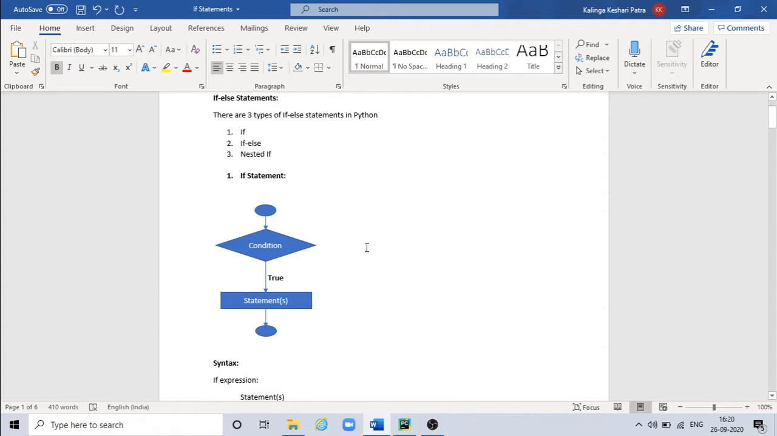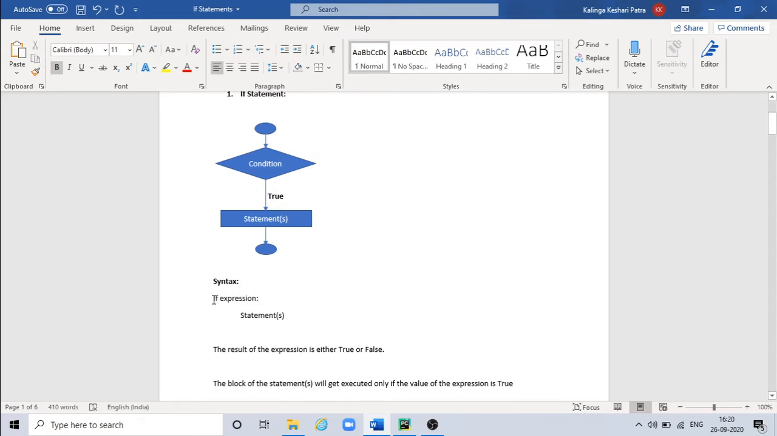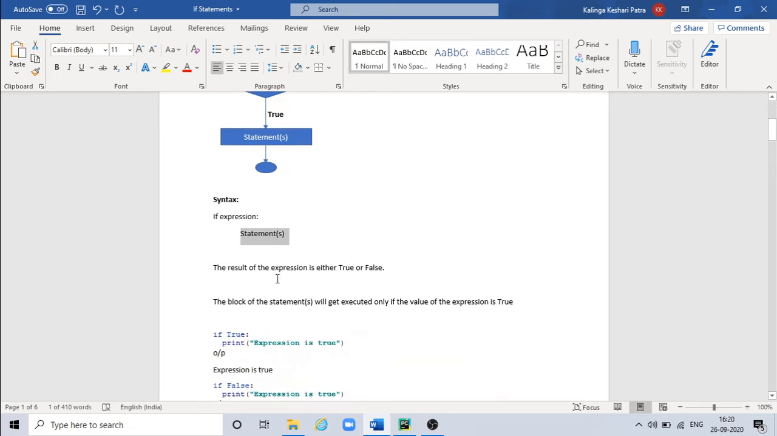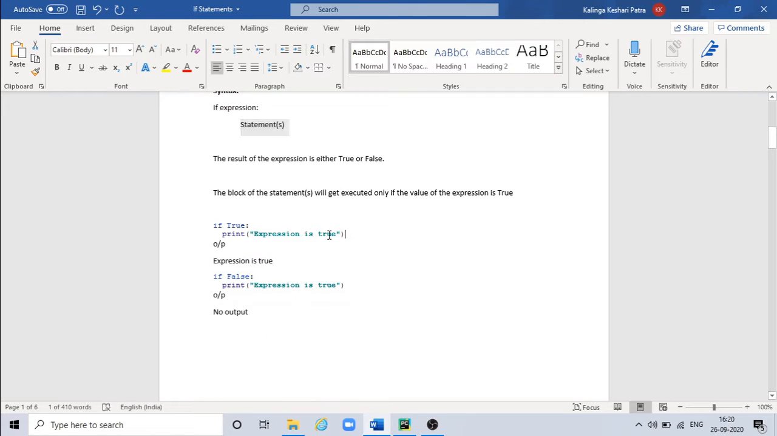If statement. In if statement, there will be one condition, and if the condition is true, then the statements will get executed. The syntax is if expression. If this expression is true, then the statements will get executed. The result of the expression is either true or false. If false, then the statement will not get executed. So, the block of the statement will get executed only if the value of the expression is true. Let's take one example and execute.